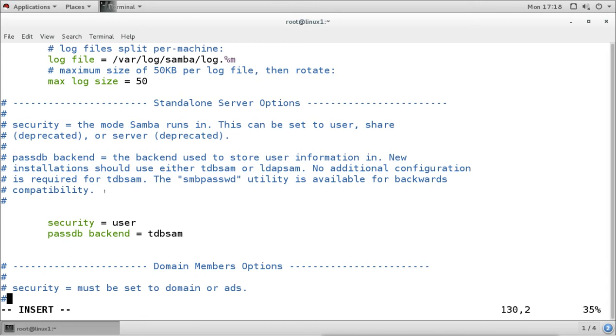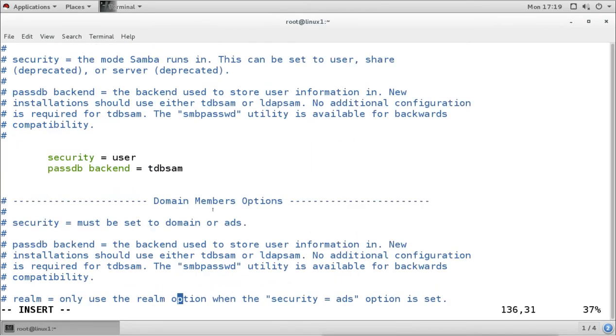Now for configuring our Linux machine as a standalone server, we have to make sure this security option is set to user. That is the default option. This option can also be used to configure this Linux server as a domain controller, and that we have here.